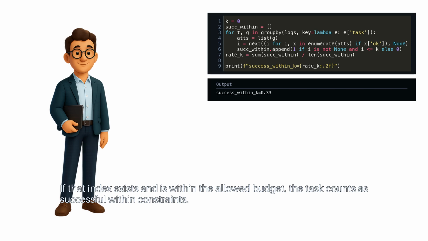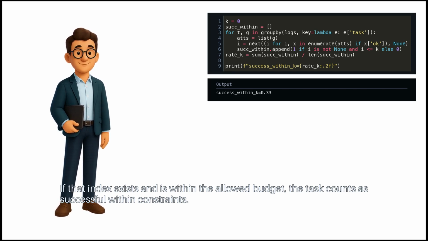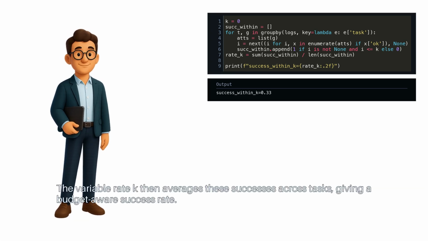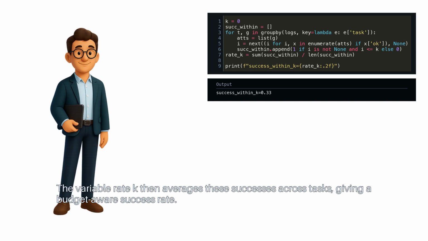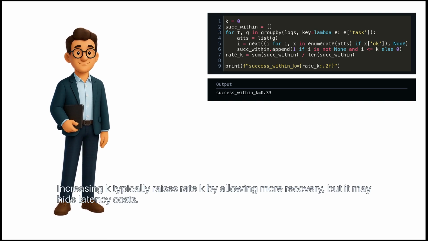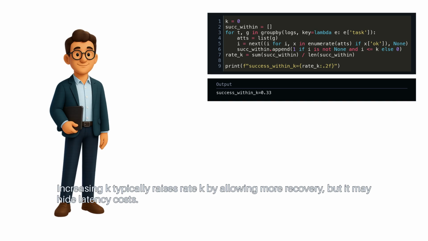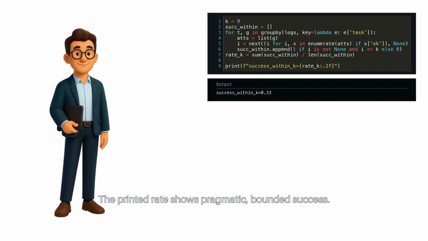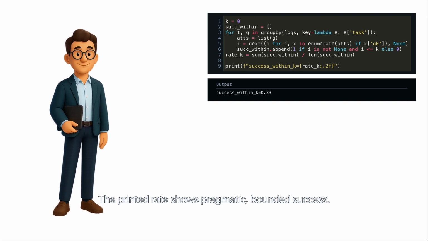If that index exists and is within the allowed budget, the task counts as successful within constraints. The variable rate k then averages these successes across tasks, giving a budget-aware success rate. Increasing k typically raises rate k by allowing more recovery, but it may hide latency costs. The printed rate shows pragmatic, bounded success.